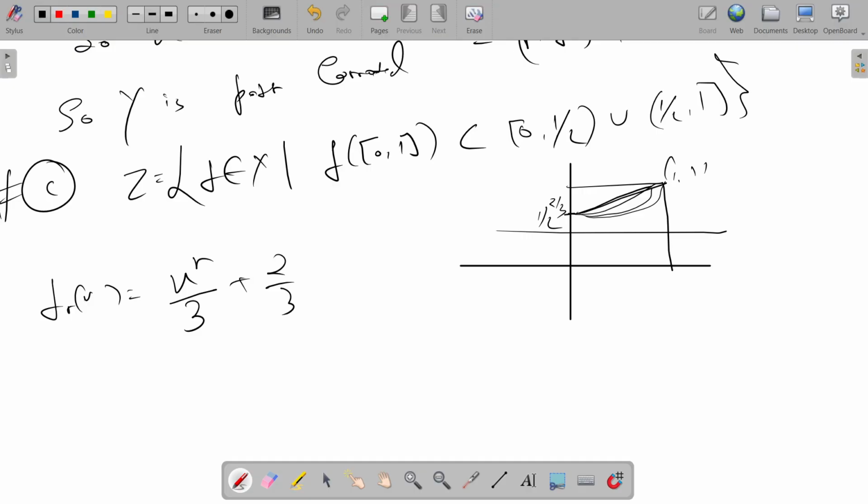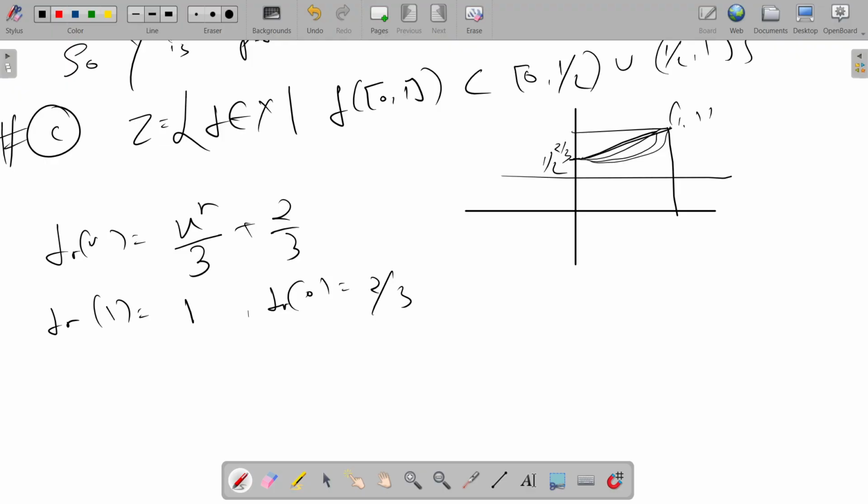So as you can see, f_n(1) is 1, and f_n(0) is 2/3. So it starts from 2/3 and goes to (1,1). Now clearly the limit as n tends to infinity of f_n(x), let's say it is f(x), is of course pointwise convergence.